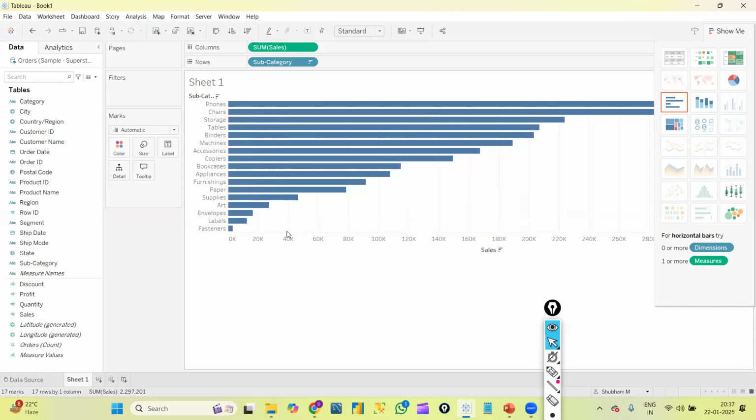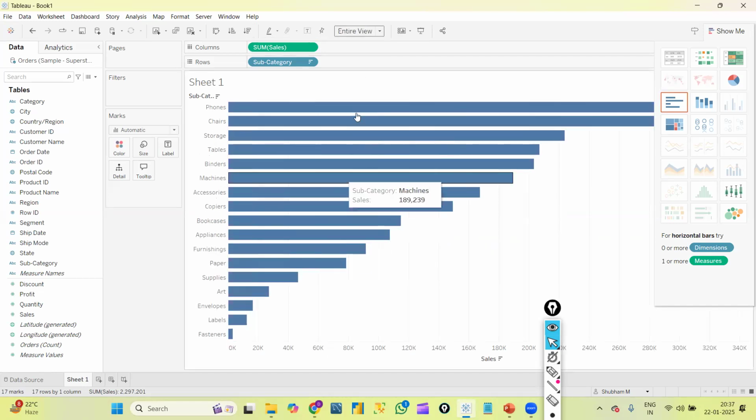Okay, now as I said yesterday, by default we have the standard view. If I click on entire view, my graph will be elaborated like this, right? Now if I wanted to give different colors for each and every subcategory, we have the marks card here. Basically we have so many options in the marks card.